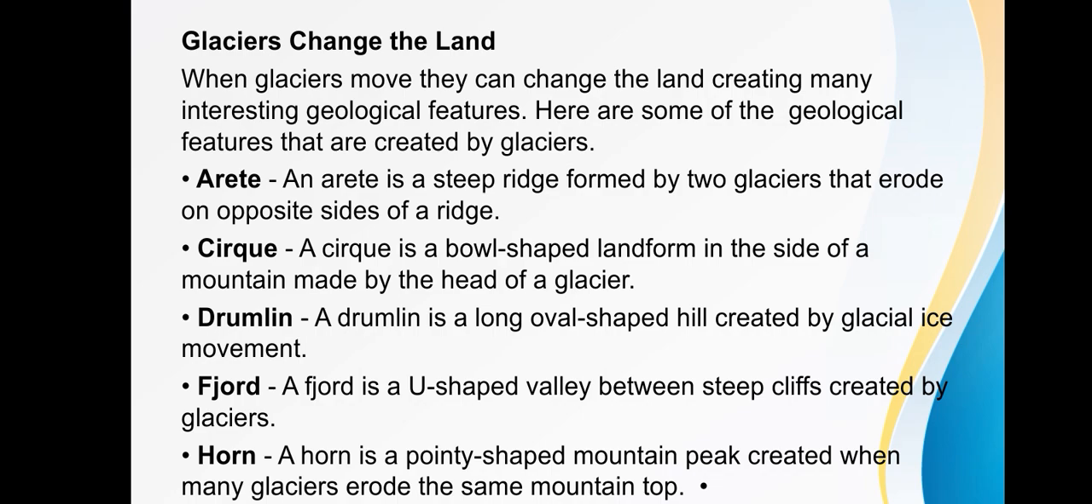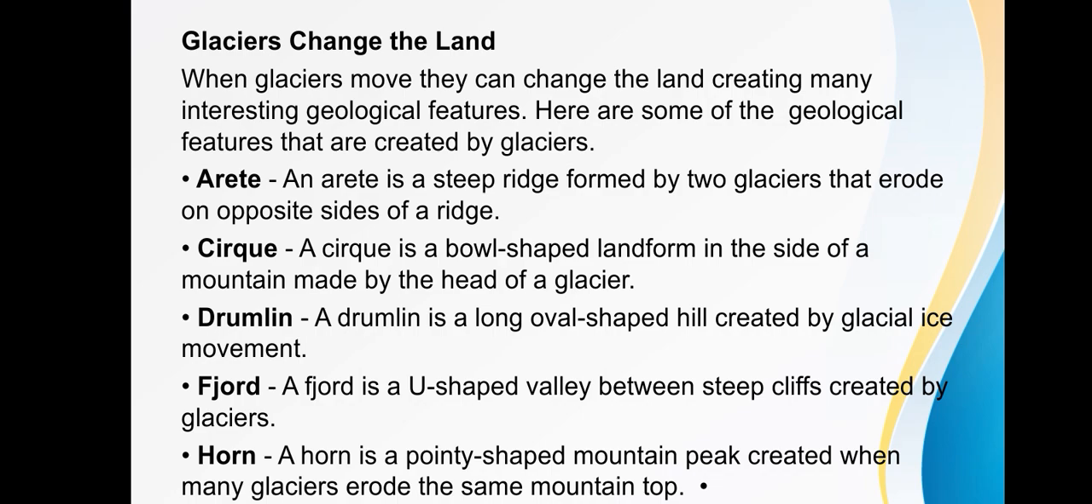Next, cirque. A cirque is a bowl-shaped landform in the side of a mountain made by the head of a glacier. So cirques derive from relatively small glaciers and are characteristically bowl-shaped and bounded on an upslope shore by a steep head wall of rock.